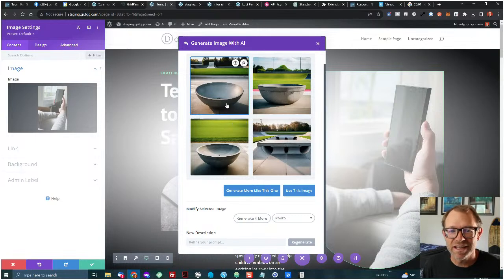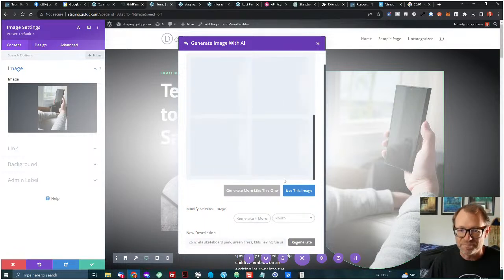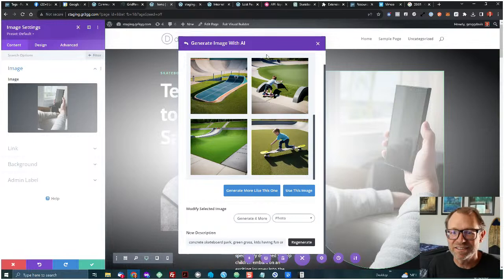Now, it didn't understand skateboard bowl, did it? Now, it's got some good things here. This one's maybe usable. But let's see, I'm going to refine my prompt. Concrete skateboard park, green grass, kids having fun on skateboards. Let's see what it does there. This is where image generation through text prompts is pretty fun to play with. You can get a bunch of different things.